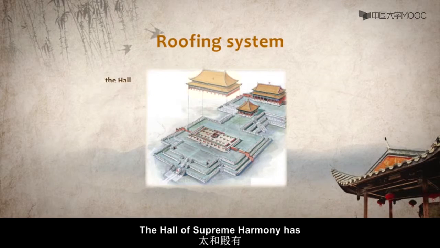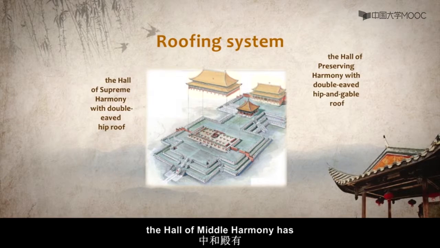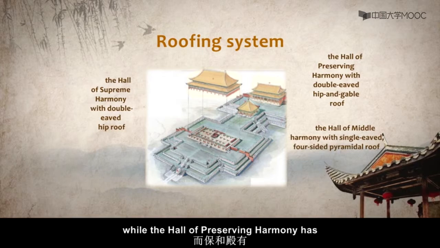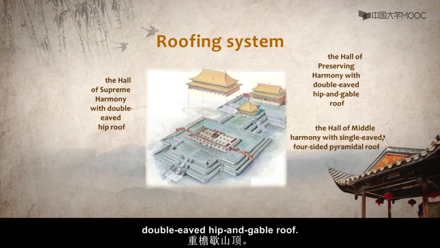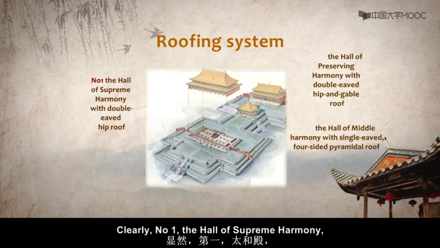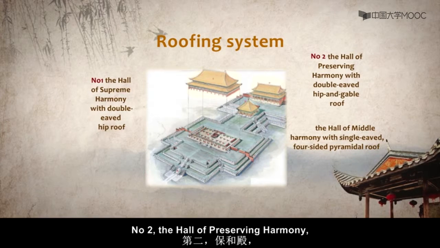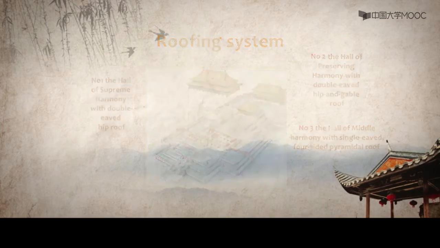The Hall of Supreme Harmony has double-eaved hip roof. The Hall of Middle Harmony has a 4-sided pyramidal roof, while the Hall of Preserving Harmony has double-eaved hip and gable roof. Clearly, number 1, the Hall of Supreme Harmony. Number 2, the Hall of Preserving Harmony. Number 3, the Hall of Middle Harmony.